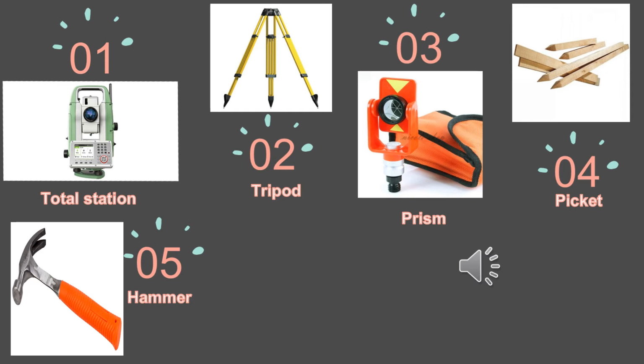The fourth is picket. Picket is used to mark out residential boundaries and indicate point and position of site. They are usually made of wood, although some are made of metal or plastic and come in different sizes and colored tops. Lastly, a hammer. The function of the hammer is to drive the picket into the ground.